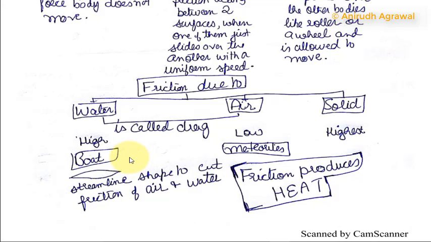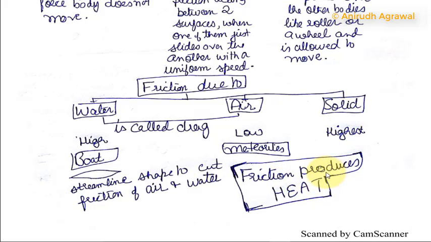Boats and aeroplanes have a streamline shape to cut friction and move with ease. It is narrower in the front, broader in the middle, and narrower at the end, such as boats and ships.